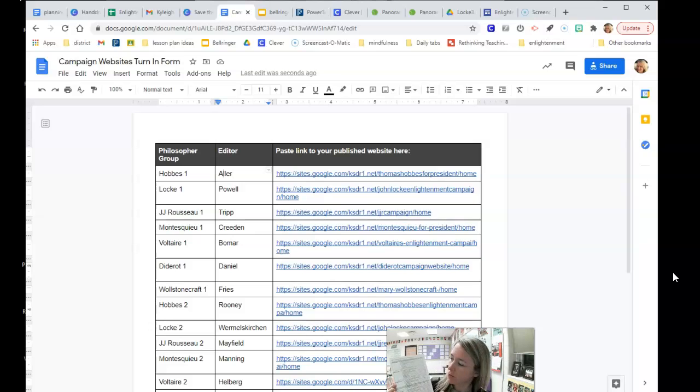If you have this piece of paper, you will fill it in actually on the sheet because I think it'll be easier when you're looking at these websites to just fill it out on paper instead of flipping back and forth between screens. All right, so here's the deal. All of your classmates have created a website trying to get their Enlightenment philosopher elected to president. Your job today is to do the checklist side of this handout, all right?